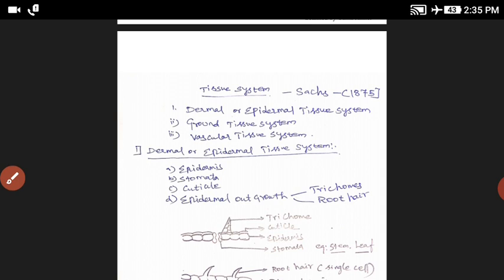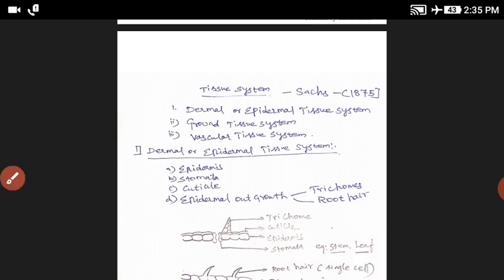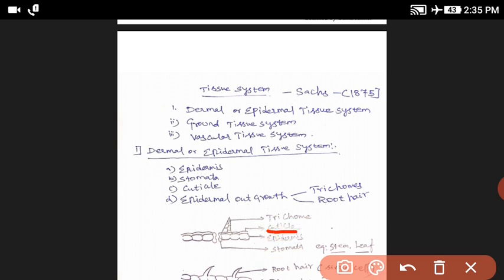The epidermis is a single layer made up of parenchymatous cells. The epidermis has minute pores called stomata. Next, the cuticle. The cuticle is present on the outer wall of the epidermis.